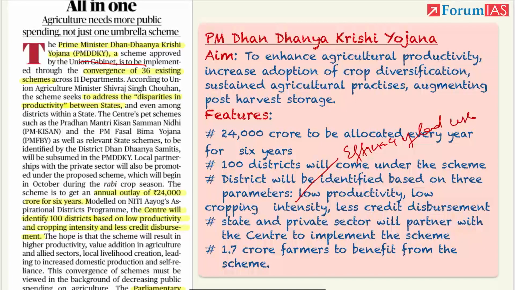How many times a land has been cultivated or cropped in a particular year, that is the cropping intensity of a land. So the districts with low productivity, low cropping intensity, and low credit disbursement, 100 such districts will be identified. State, center, and private sector all will make partnerships to implement the scheme. It is expected that it will benefit 1.7 crore farmers.